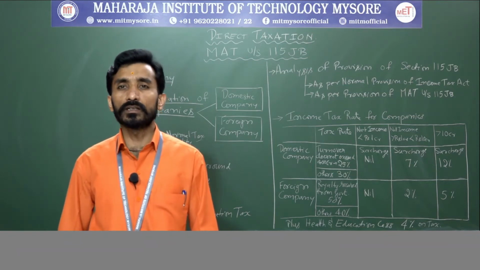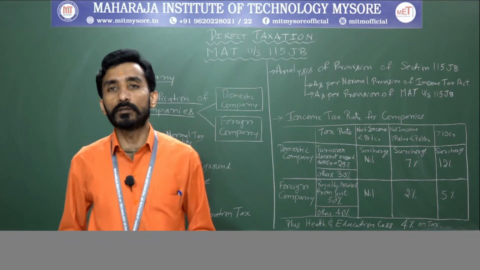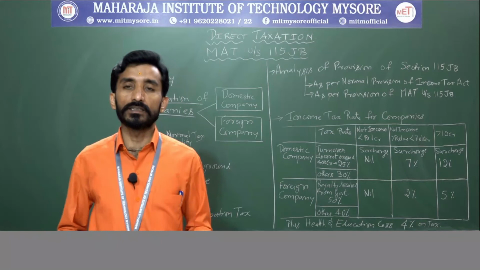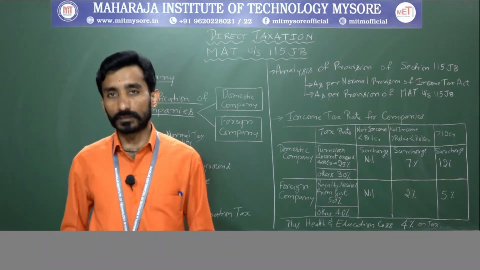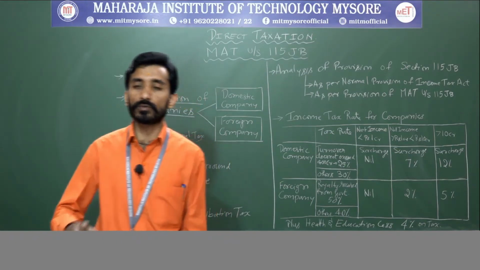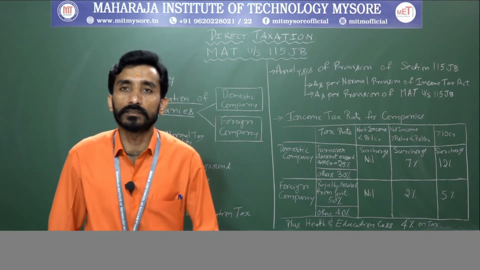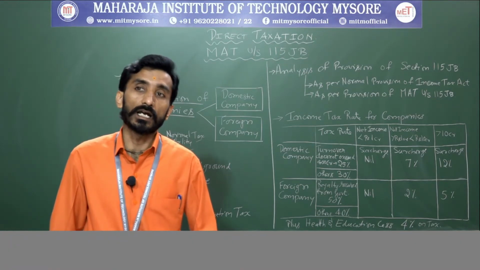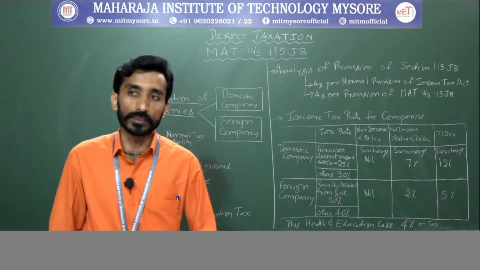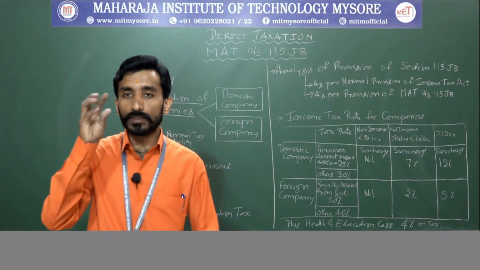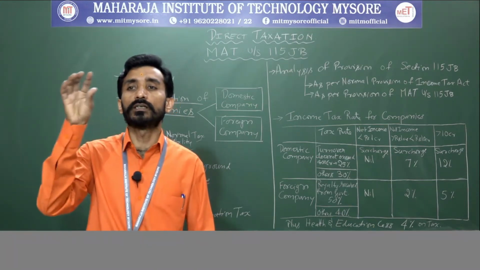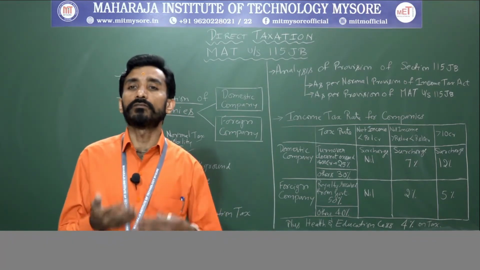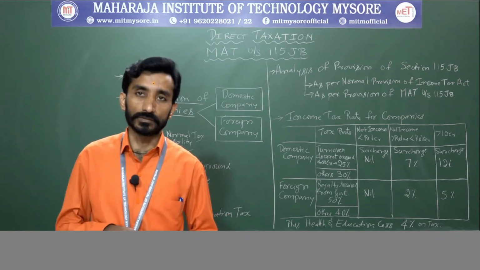So, the next question is how to calculate minimum alternative tax. Minimum alternative tax is equal to 15% of book profit. That means when you assess the book profit, you levy 15% on it, and surcharge as well as cess will also be applicable. Book profit means your net profit shown in the P&L account for that year, either increased or decreased by certain items.